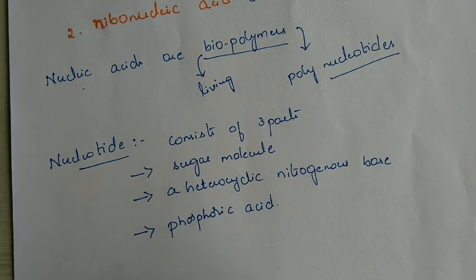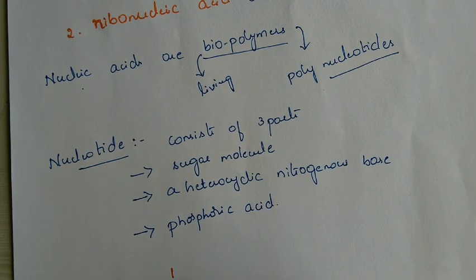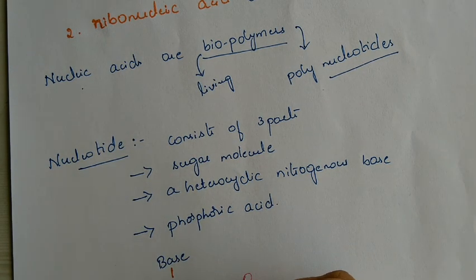How they are linked or bonded, we shall see. We have a sugar here, and that sugar is bonded to phosphoric acid and a nitrogenous base. So we can write a base molecule bonded to the sugar, along with a phosphoric acid.